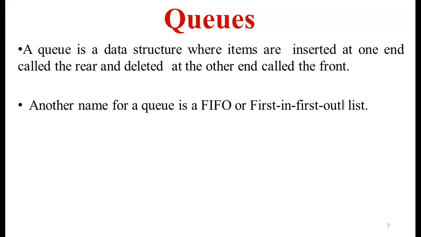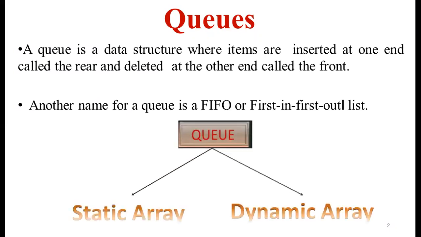To implement queues, we can use either a static array or a dynamic array. Static arrays are of fixed size, that is, we cannot change the size of the array, whereas in dynamic arrays we can vary the size.